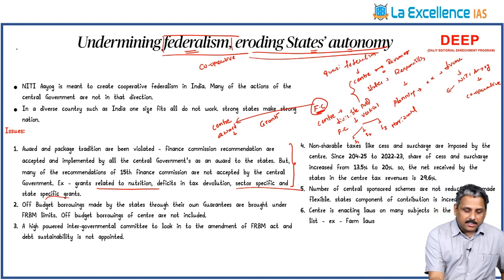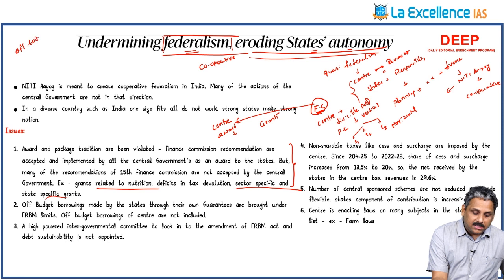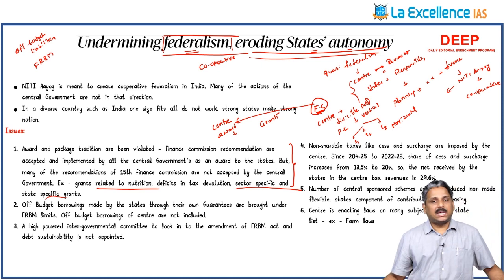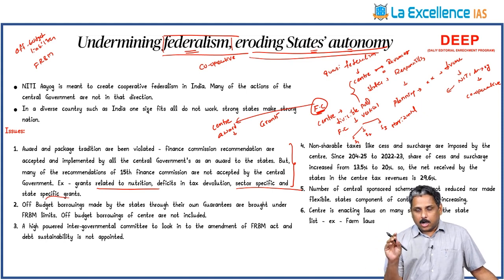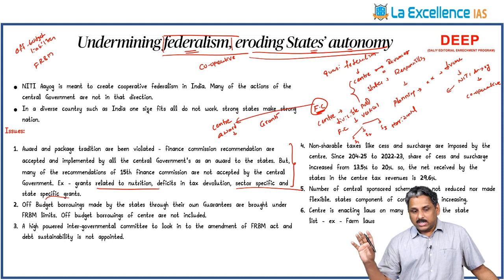Second, let's talk about something called off-budget liabilities. You know there is an act called the FRBM Act. The FRBM Act stands for Fiscal Responsibility and Budget Management Act. According to this, there are limits on how much the state can borrow in relation to its deficit.